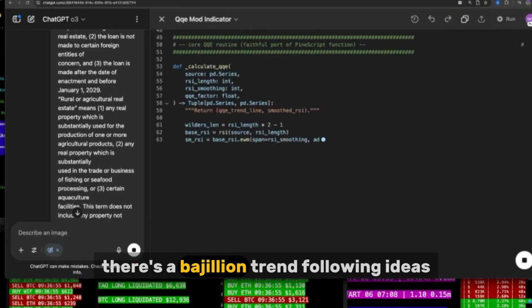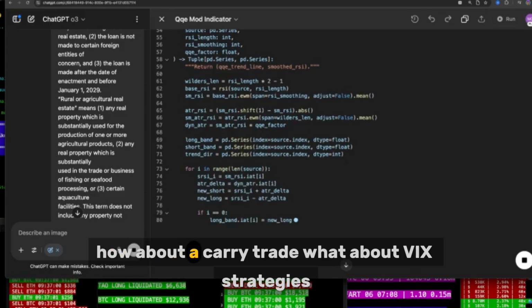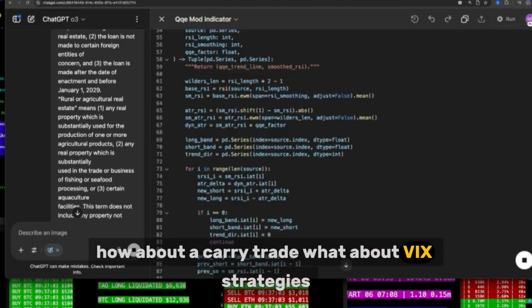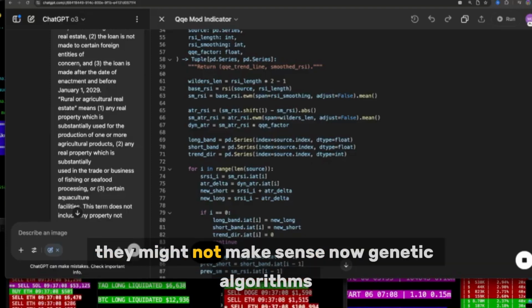There's a bajillion trend following ideas. What about the adjusted trend? How about a carry trade? What about VIX strategies, volatility index strategies? Again, just write these down. They might not make sense now.